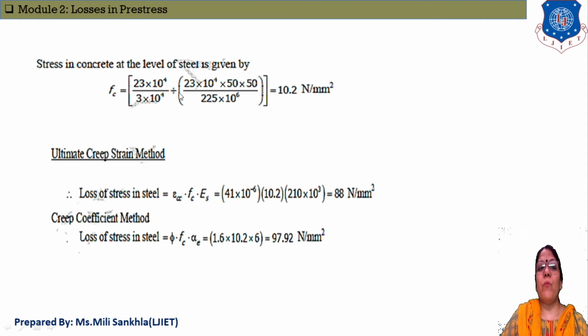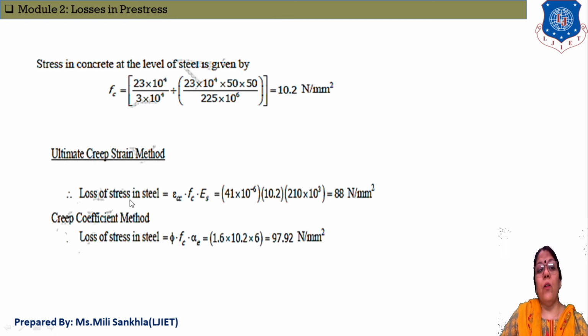Here I could write a minus also, because at the steel level the top level is tension and the bottom level is compression, so this one is negative. But in the calculation we already take it as a positive value, because this is only the representation in the diagram. Now first we use the ultimate creep strain method.